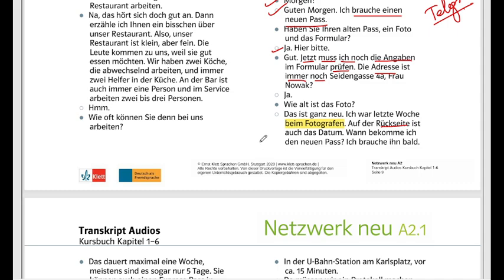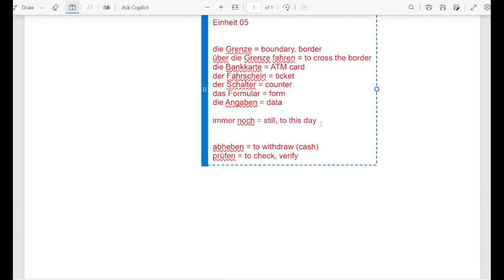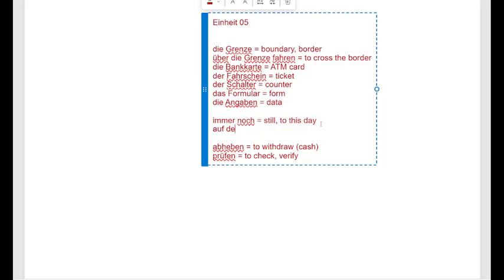Okay, now here, though the word is not that important, Rückseite, you just write along with the preposition, auf der Rückseite. Rückseite is the back side, okay? Rückseite, Seite is obviously the side. So it means on the back side.